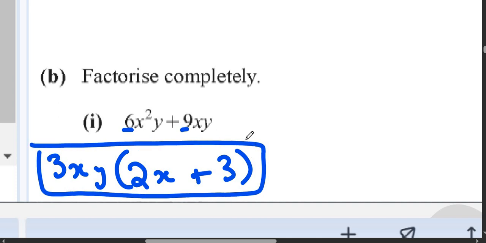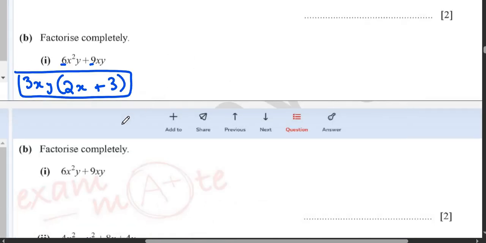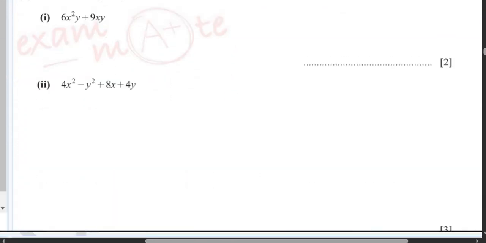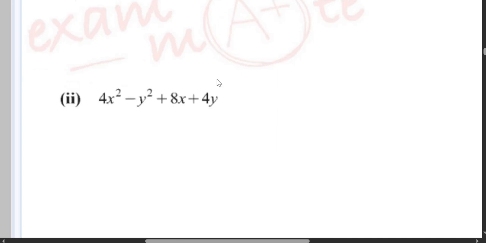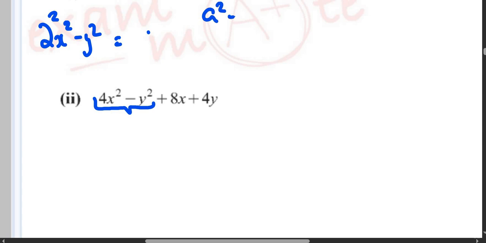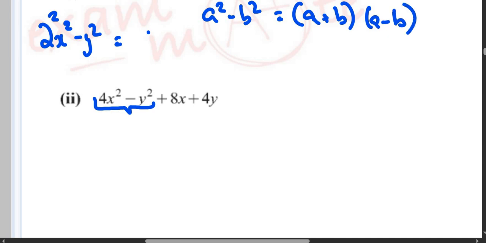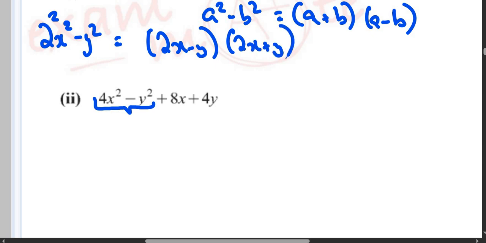Alright. Now moving on to our next question. We did this. Now we have this one. 4x squared minus y squared plus 8x plus 4y. So the best way to do this question is to identify that this is an identity. So basically I can write it down as 2 square x square minus y square. So basically this is an identity of a square minus b square, which means a plus b and a minus b. So this will actually become 2x minus y, 2x plus y.